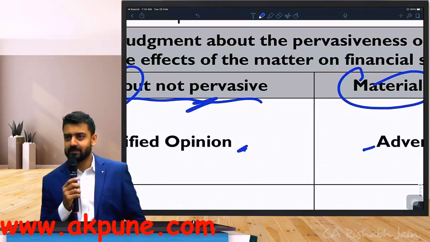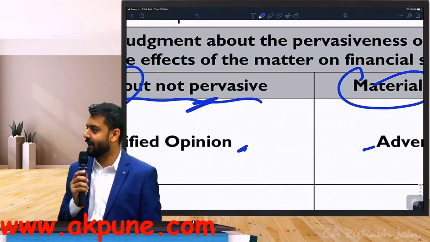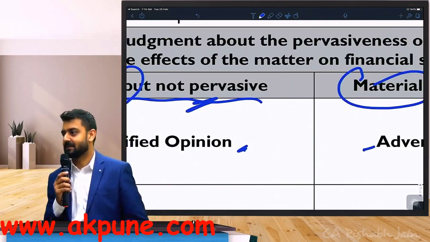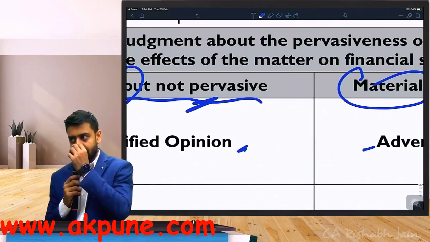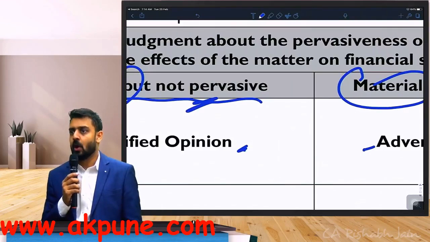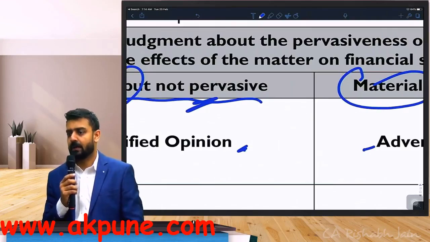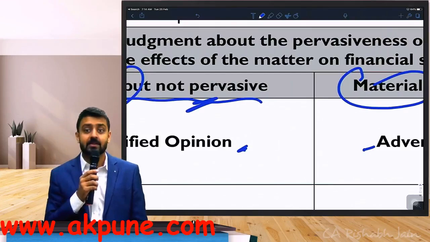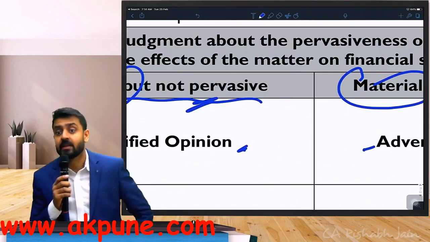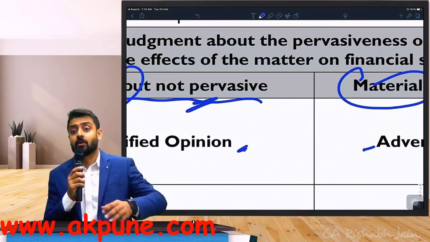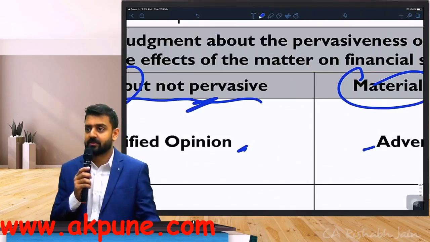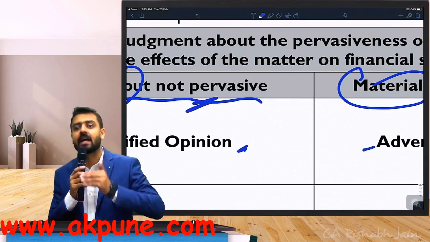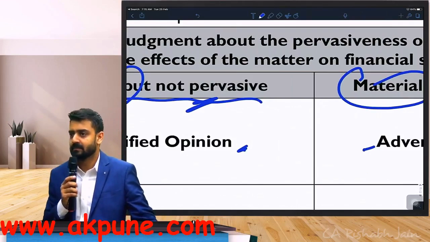Do you know the definition of pervasive? Can anyone tell me how we decide the word pervasive in auditing? Long-term effect which can have a going concern kind of scenario impact. Okay. Anyone else? The impact is not on one area but on the entire financial statement. So he's trying to say the pervasive effect is not going to be on one part of the financial statement but on the entire financial statement. Not bad. Anyone else?